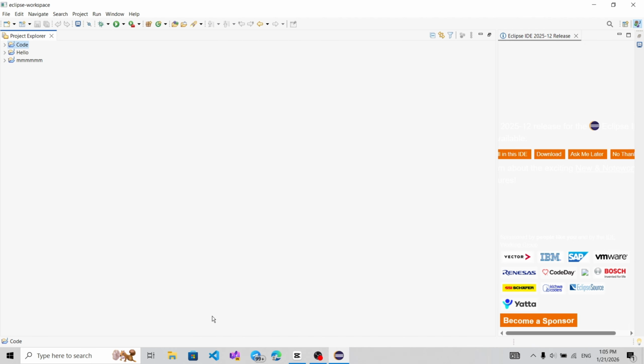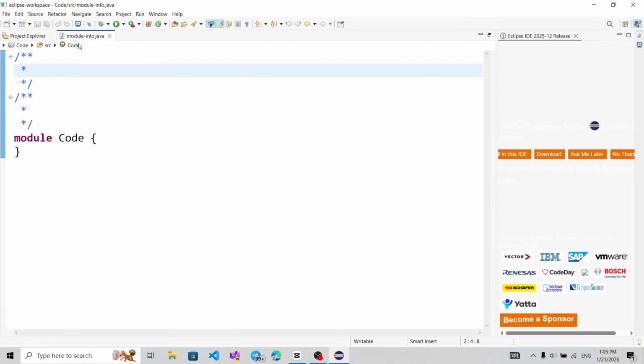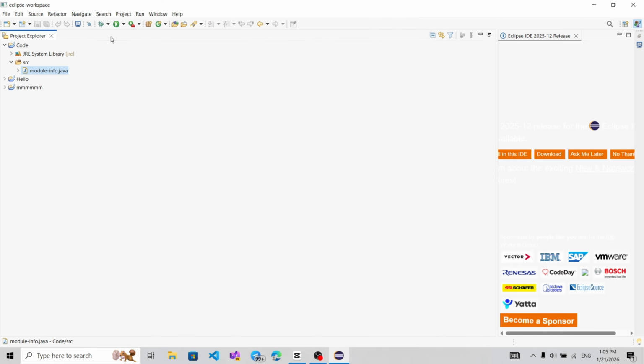As you see, my project file is created, but I don't need this part. Go to source, and double click on your module. This I don't need.